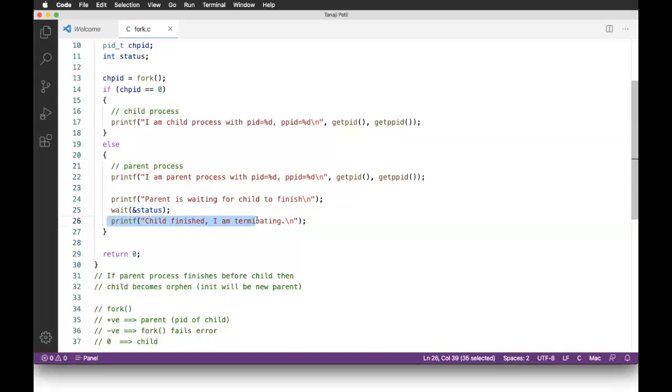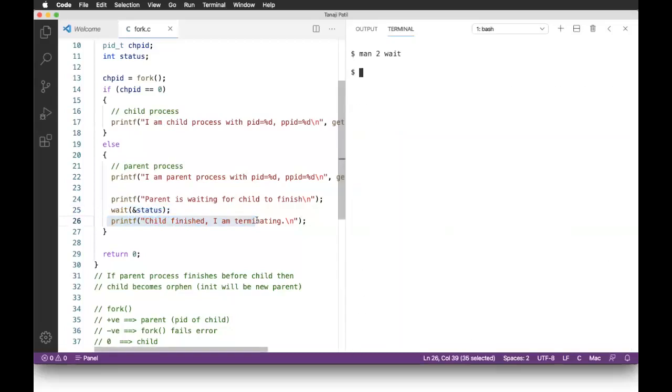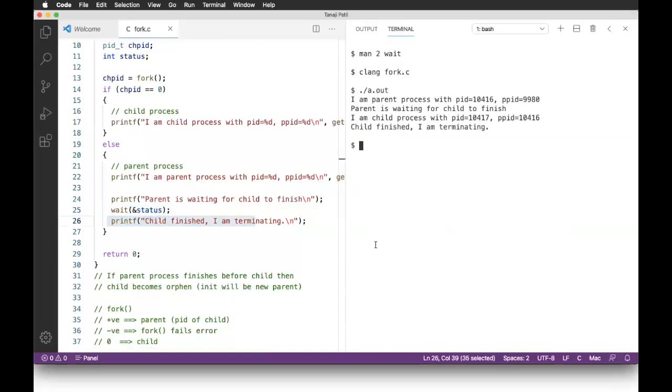Let me open the terminal, compile it, and execute it. Now see here, I am parent process with PID. Parent is scheduled first this time. Parent is waiting for child to finish. Now it goes into the waiting state.